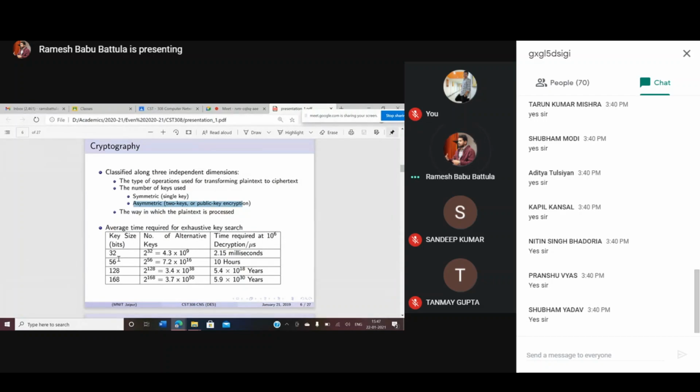So the number of bits in your key defines the security level of the algorithm. How many bits are there in your key defines how much security is there in your algorithm. For example, with a 32-bit key, suppose we observe 10 to the power 6 decryptions per microsecond. How much time does it take? 2.5 milliseconds only.